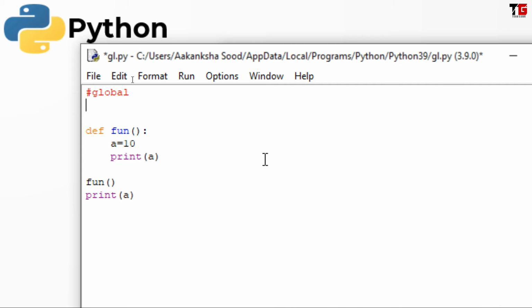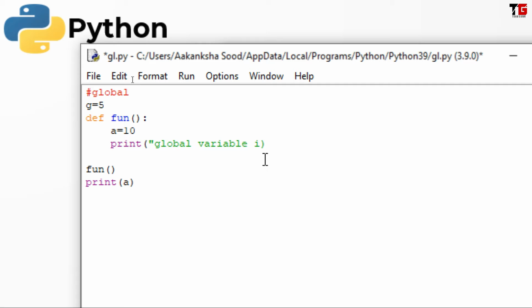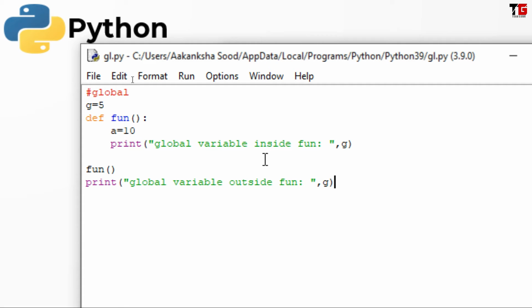To declare a variable global, we declare it outside all the functions. Just look at this. I write g equal to 5. Now this g is a global variable. Let's print its value here. I write global variable inside function. Let's print the value of g here, and now I print it here also, global variable outside function. Alright, I save the program,